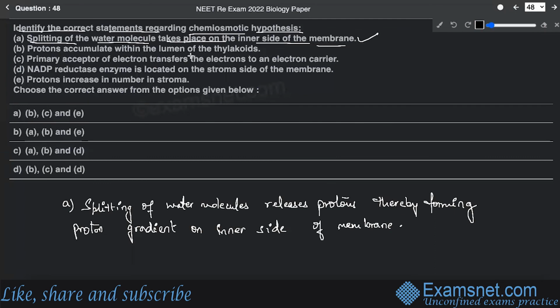Again, the protons accumulate within the lumen of the thylakoid. This is also true. The accumulation of protons will occur on the lumen of the thylakoid. Then only the proton gradient will be developed, and these protons will be pumped from lumen to the stroma of the thylakoids.